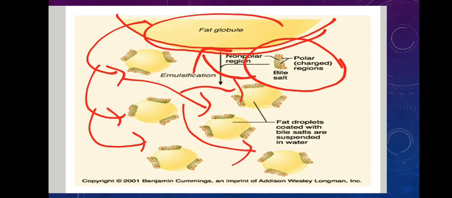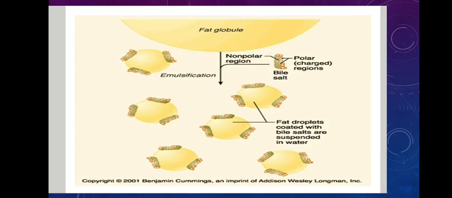Because of the activity of the bile salt, the larger globule is broken down into small droplets, and now at this stage these lipases are able to act on it, and they are able to digest the fat into its components.